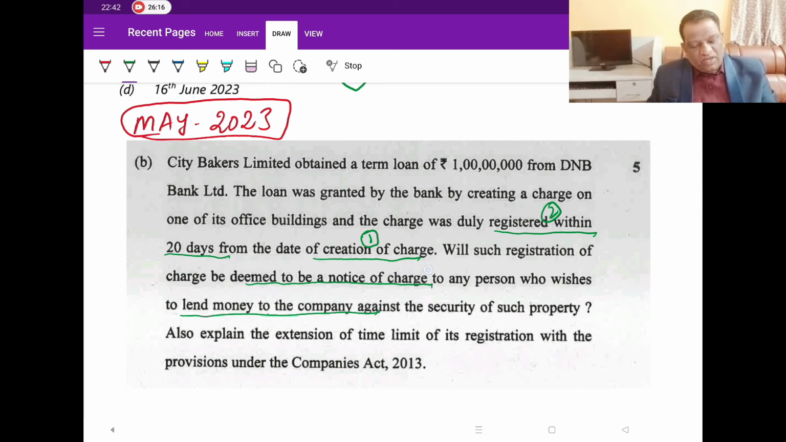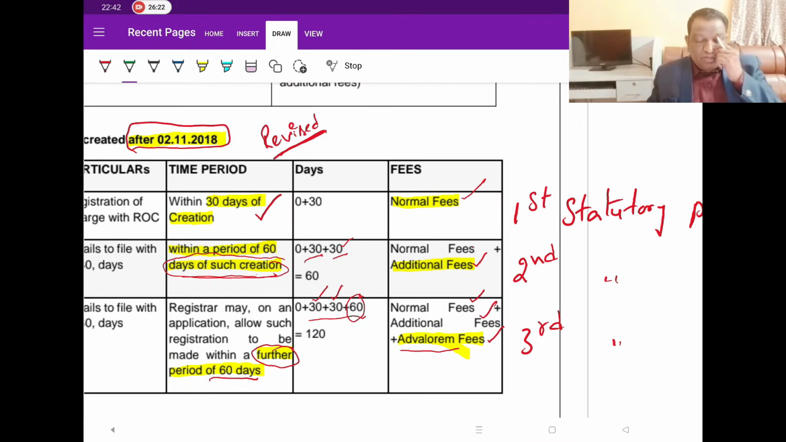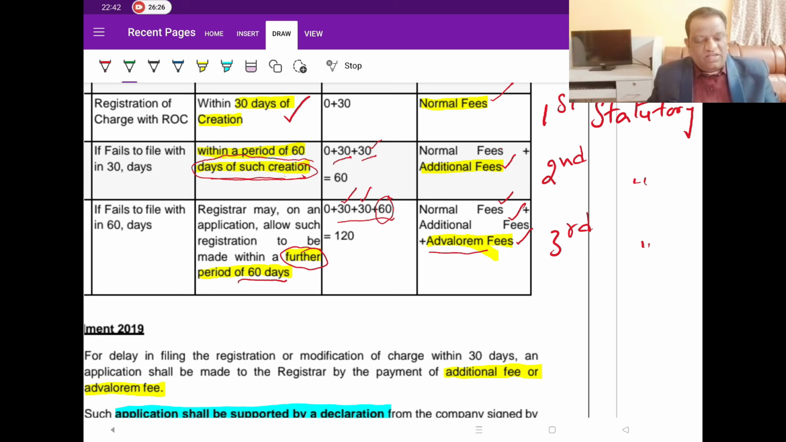So what are the extensions that are possible? Therefore, indirectly you have to look at this timetable and you are supposed to write in a summary linking to the practical dates of it. First 30 days normal fees, next further 30 days, that is up to 60 days normal plus additional, and the third slab further 60 days, that is 30 original and then 30 extended plus 60 extended further one. Then you got to pay all three fees: normal fee, additional fee, and ad valorem fee.